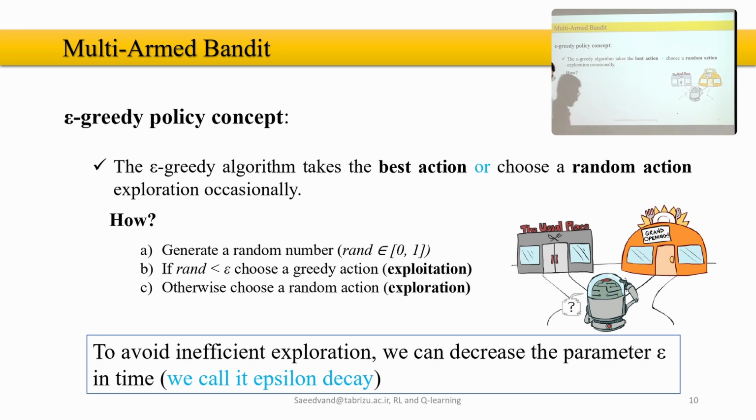So first we start with the epsilon-greedy policy. Epsilon-greedy policy is very simple if you know exploration and exploitation, like the restaurant example I explained to you: the usual place or somewhere new. The epsilon-greedy algorithm says toss a coin.